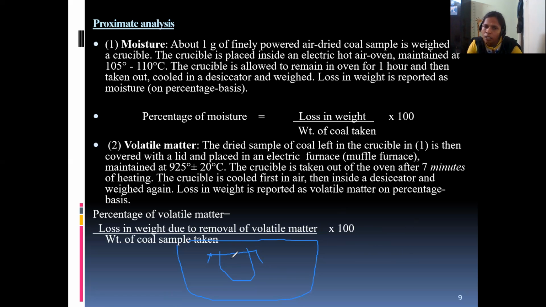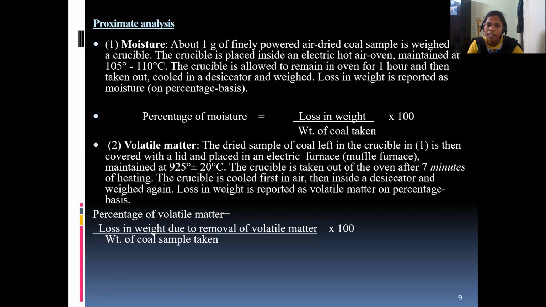After that, all the volatile matter will be sticking to the lid. When you remove the lid, all the volatile matter sticks to the lid, which means you have removed the volatile matter. So when you take the weight of the silica crucible, obviously the weight will be reduced. From that loss of weight, we can find the percentage of volatile matter. The percentage of volatile matter is equal to loss in weight due to removal of volatile matter divided by weight of coal sample taken, into 100. This is the percentage of volatile matter.